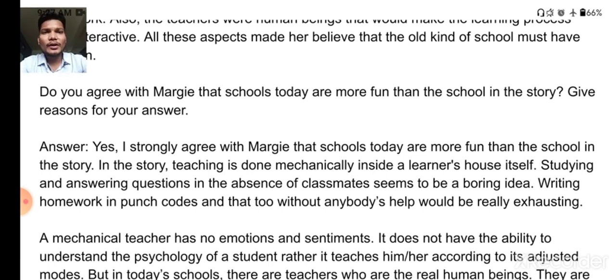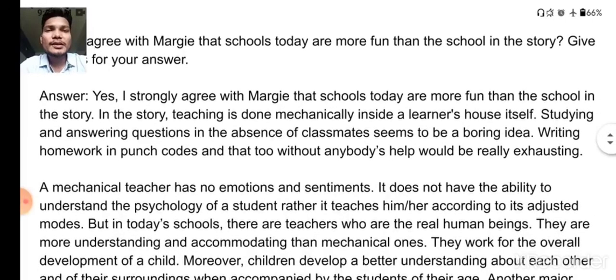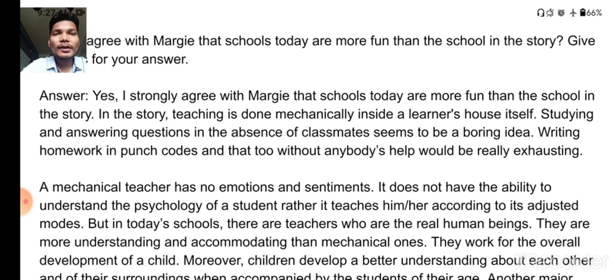It is not that what is given here you will have to write, but you can write your own thoughts regarding the school in which you are studying right now. So here is the example. After reading this you can write your own answer. So what is written here? See. Yes, I strongly agree with Margie that schools today are more fun than the schools in the story.